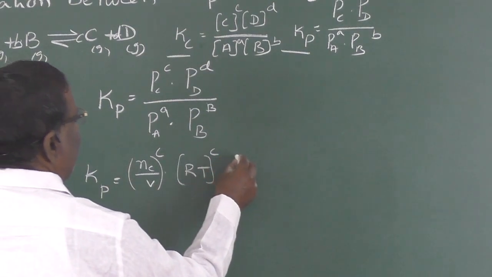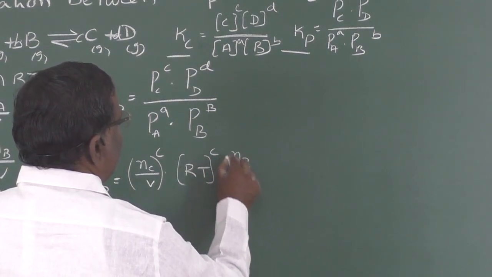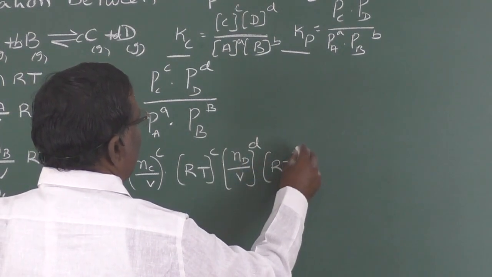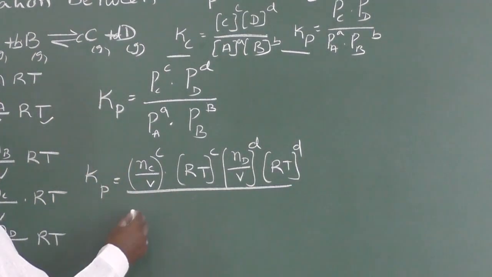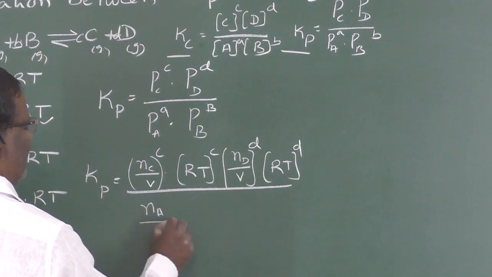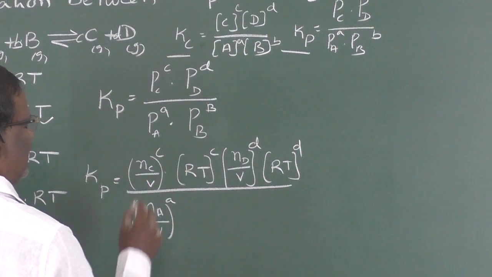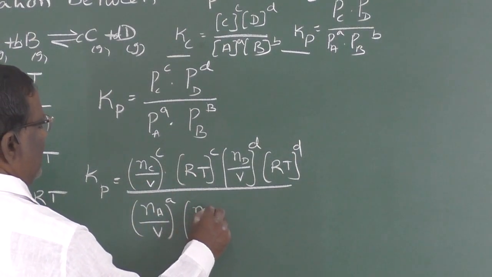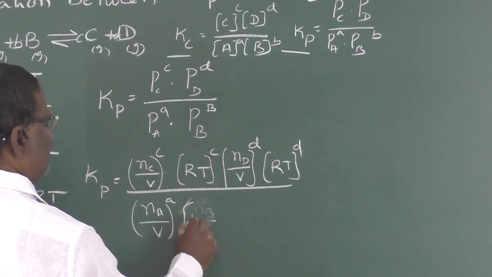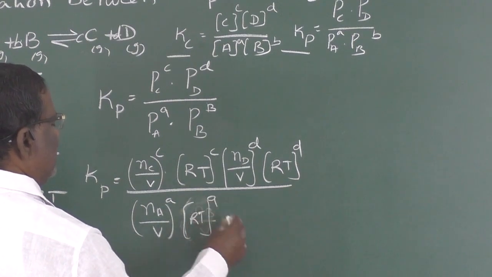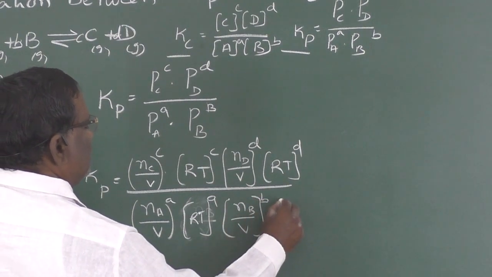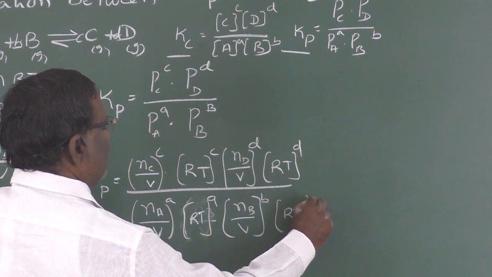PD is equal to Nd by V to the power d into RT to the power d, whole divided by PA to the power a, where PA is Na by V. So Na by V to the power a into RT to the power a, into Nb by V to the power b into RT to the power b.